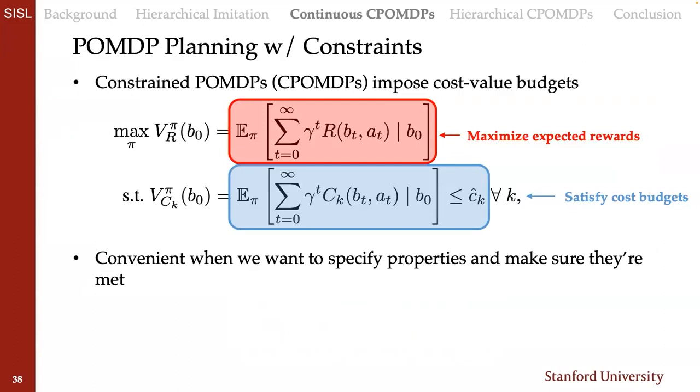One downfall of vanilla POMDPs is that they don't admit hard constraints, only maybe soft ones in the form of large negative rewards. To address this, constrained POMDP solvers, or CPOMDP solvers, impose hard expected cost value budgets. So they say to find a policy that's going to maximize your rewards over time, but do so such that other constraints satisfy different cost budgets. So this can be general in that it could allow you to do things like specify states to avoid, basically giving things high cost for getting to a bad state and saying you can never get that high cost. But it can also do things like maybe maintain budgets of different objectives over time.